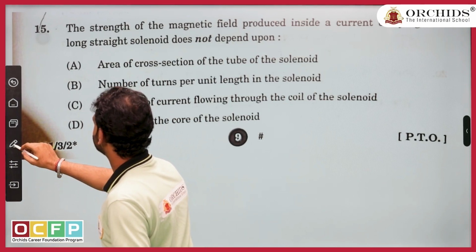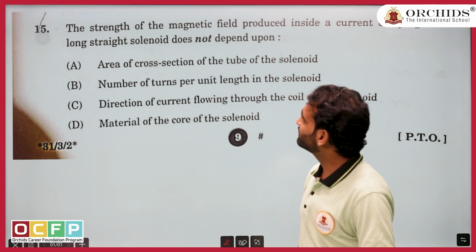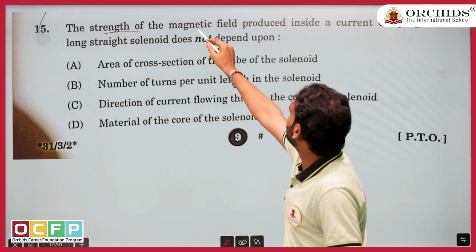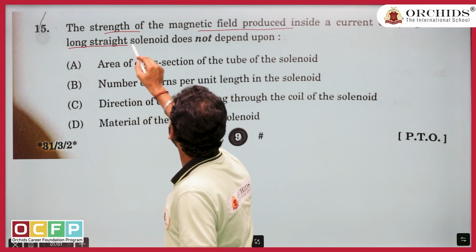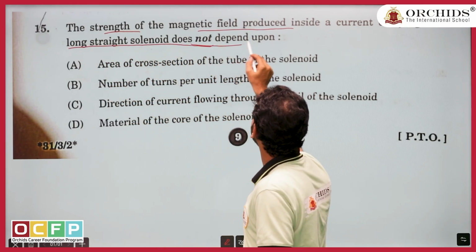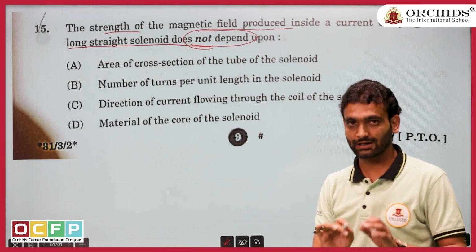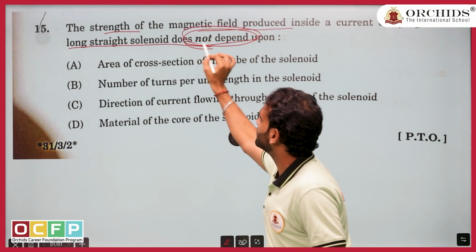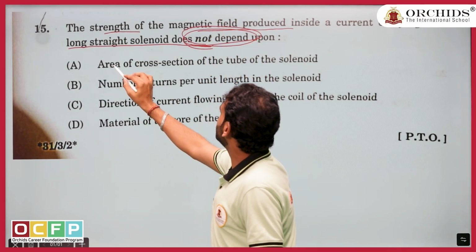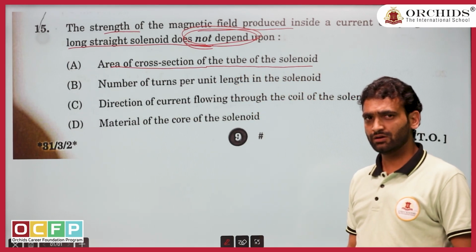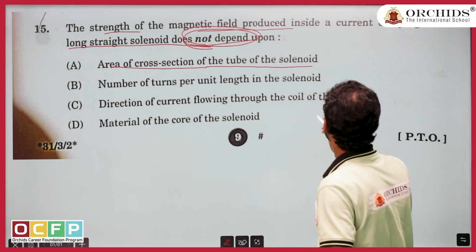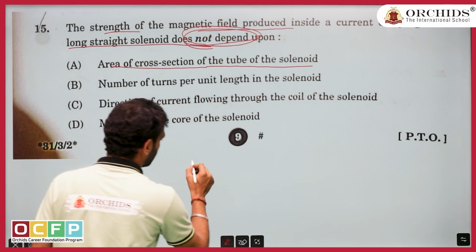Oh, yes, something interesting is here. The strength of magnetic field produced inside a current carrying solenoid does not depend, mark the words, does not depend. Option A, area of cross section of tube of solenoid. Do you think it depends on the area? If you have confusion, let me write the formula.